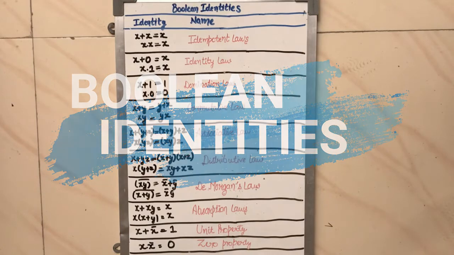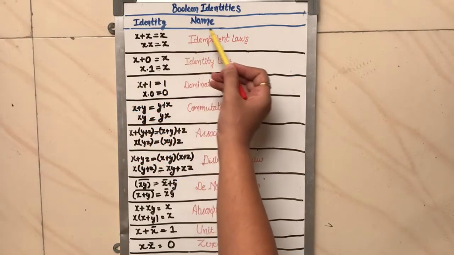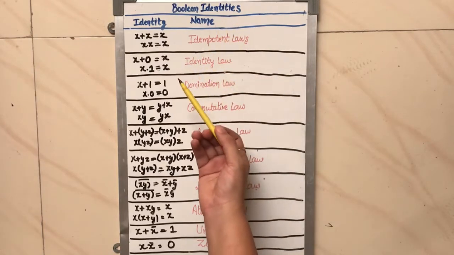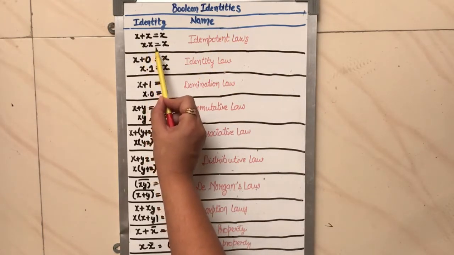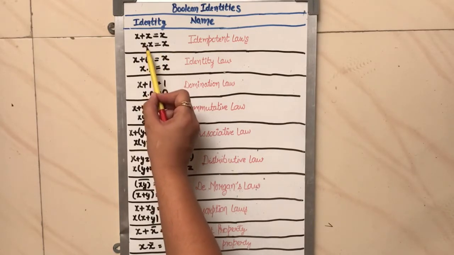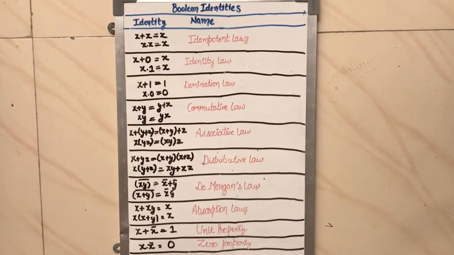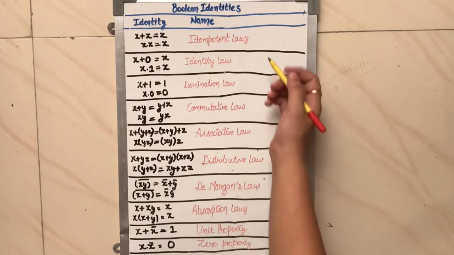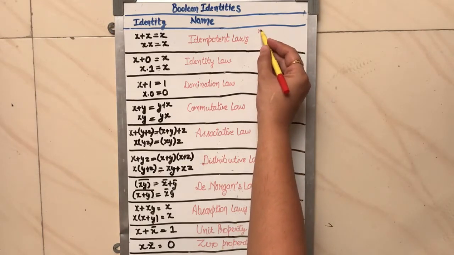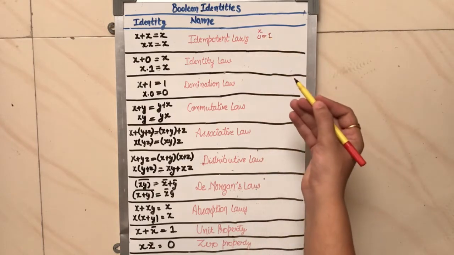Now, let us consider Boolean identities. Here the identity is written along with its name. The identity says x plus x is equal to x, as well as when we multiply the same, x dot x, then again you will get x. To solve these Boolean identities, we consider that x is a Boolean variable that can either be 0 or 1.